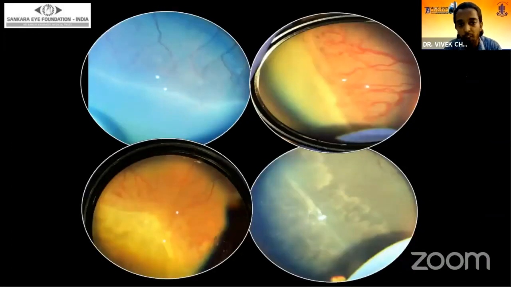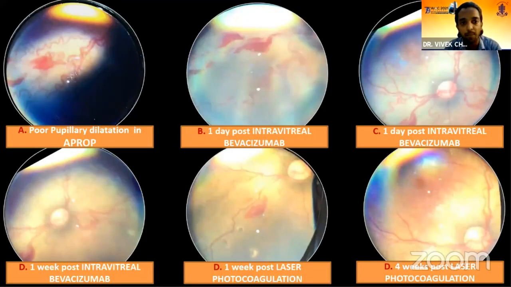These are a few beautiful images which we captured during our examination. As we can see, the ROP findings of a ridge in all these figures. And this is a sequential set of images showing the resolution of AP-ROP in a patient who received intravitreal bevacizumab, followed 1 week later by laser photocoagulation.